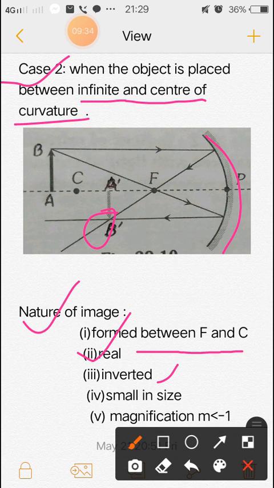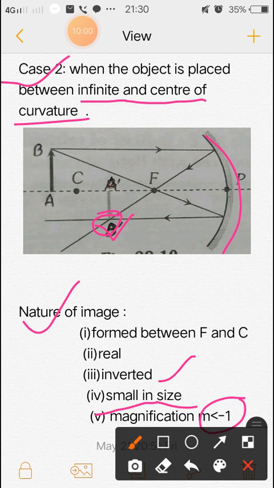Inverted. Why is it inverted? Because you see the head of the object is upward, but the head of the image is downward. So this is inverted, and this is small in size. From the figure you can see this is small in size, and the magnification is less than 1. The minus sign indicates that this is inverted, and magnification less than 1 means the image size is smaller than the object size.